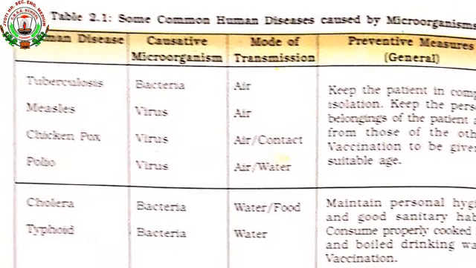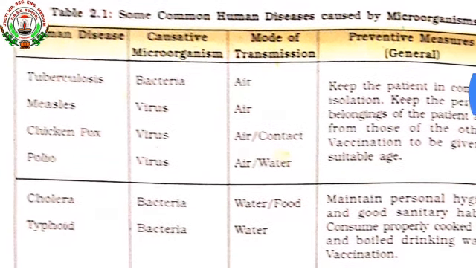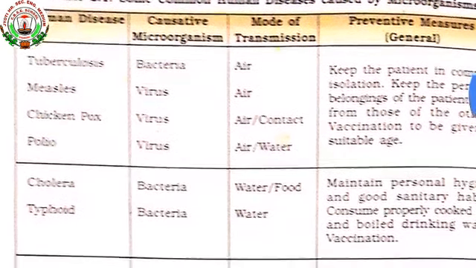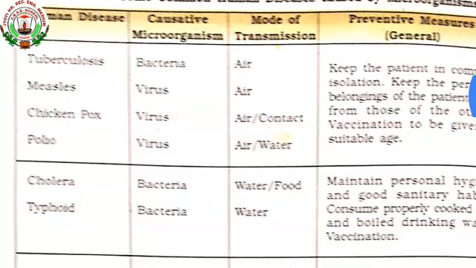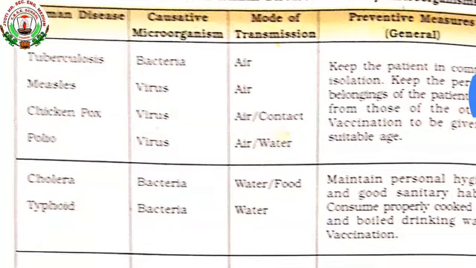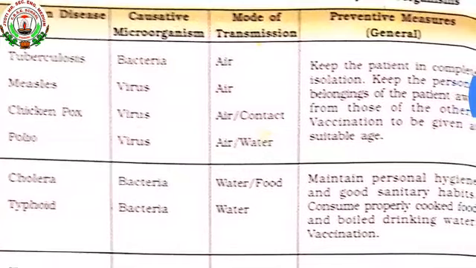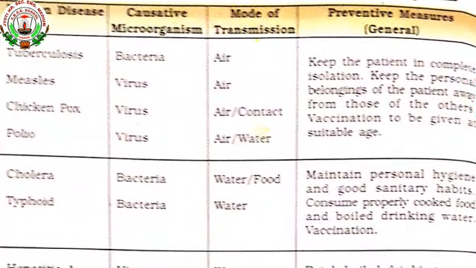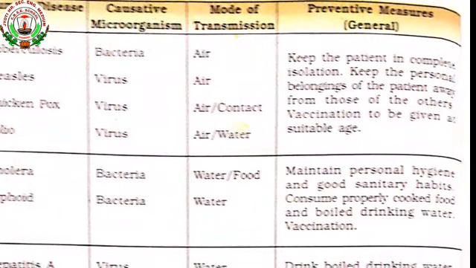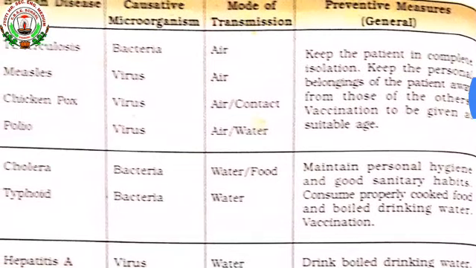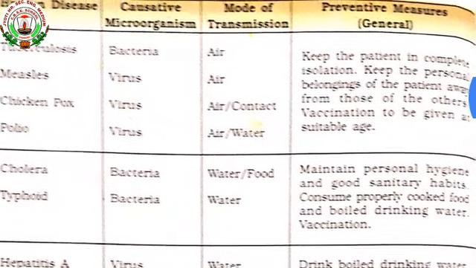Now the third one, chicken pox. Chicken pox is caused by a virus, and the mode of transmission of this disease is either by the air or by physical contact. If any person suffering from chicken pox comes in contact with a healthy person, the healthy person will also suffer from chicken pox.